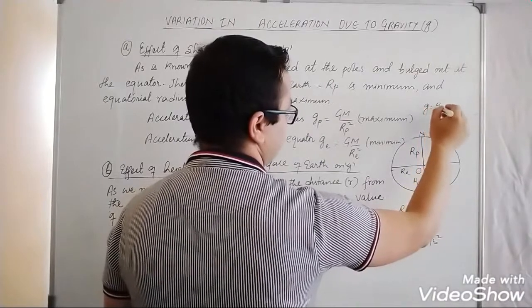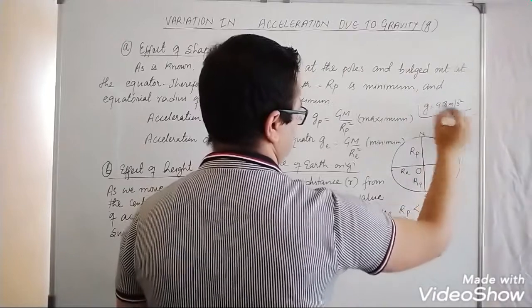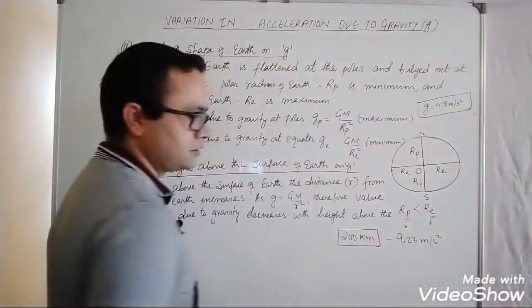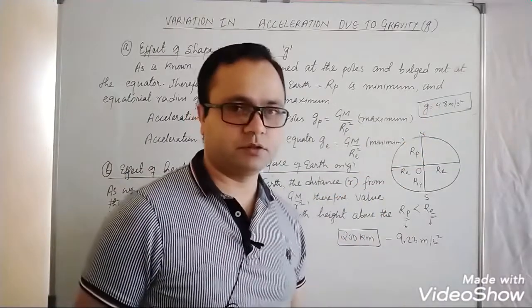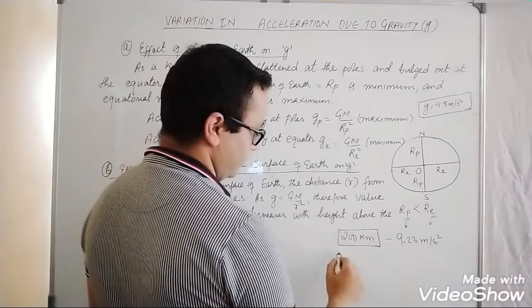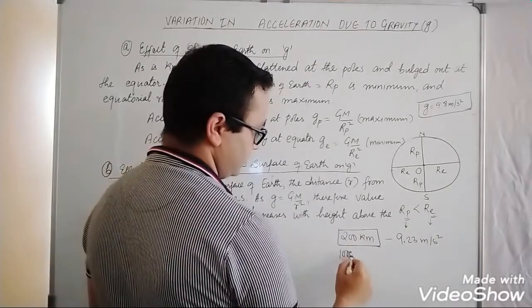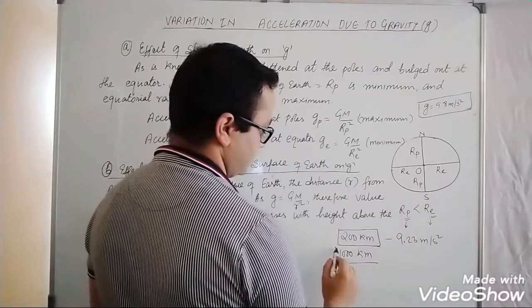It is 9.8 meter per second square. Now move from the surface of the Earth to 1000 km.